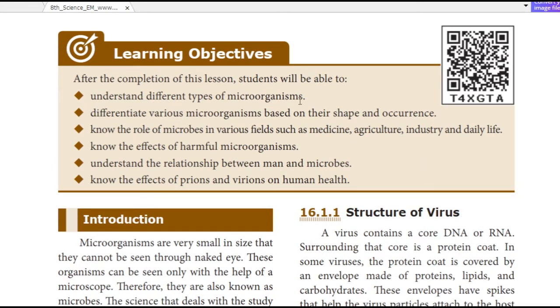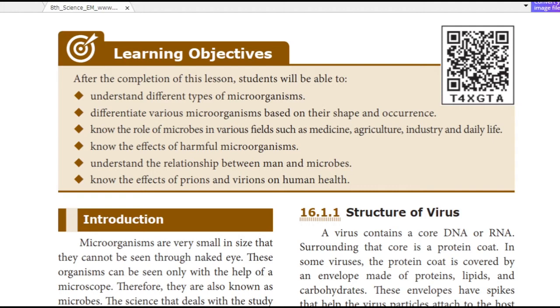Understand the different types of microorganisms. What do you mean by microorganism? Smallest living thing. That is organism, microorganism. Differentiate various microorganisms based on their shape and occurrence. There are several microorganisms available. Based on the size and shape, we are differentiating. Small one, big one, like that.